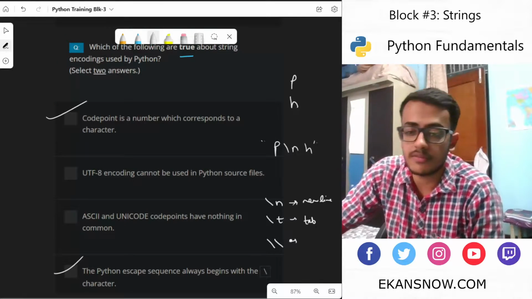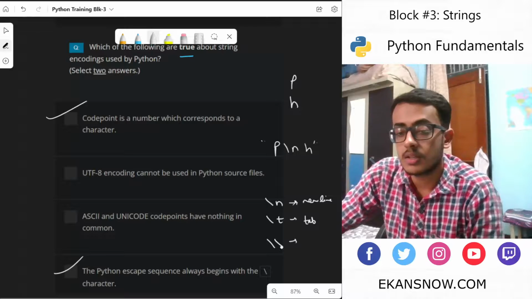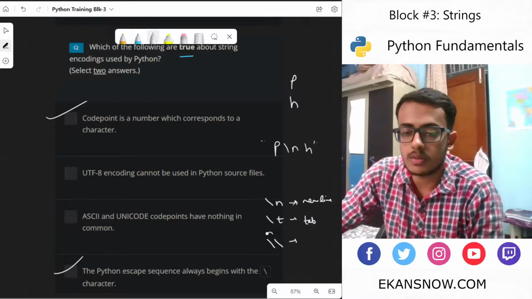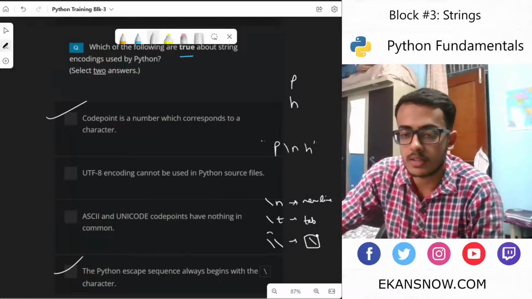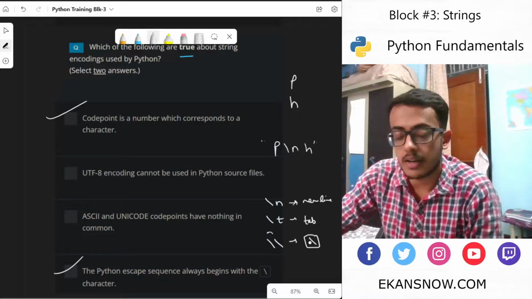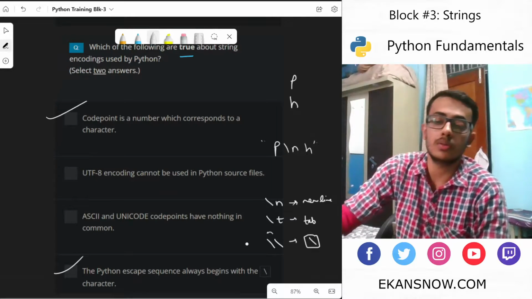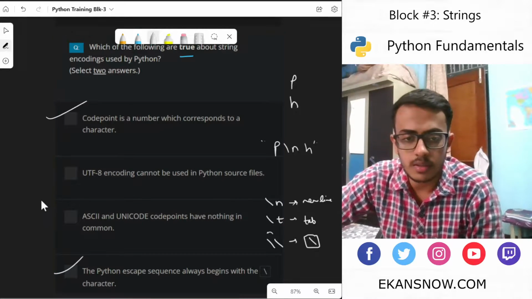If we want to print a backslash, we can escape it using this escape sequence, and then a backslash would be printed. Otherwise, it would have considered this character itself as an escape sequence. Okay, that was enough for this one.